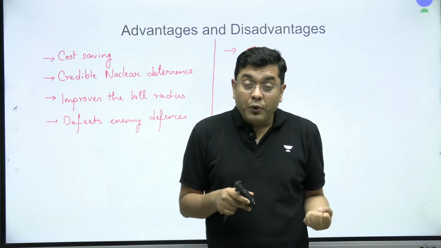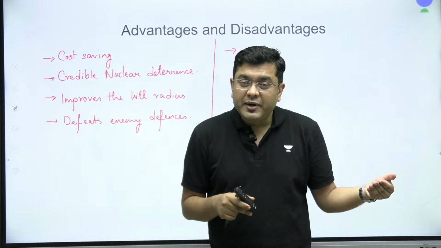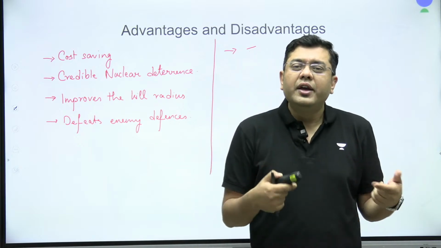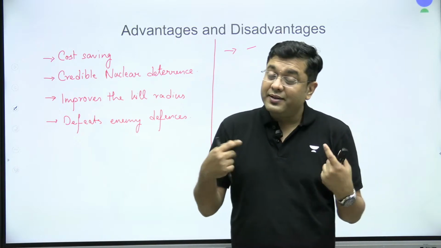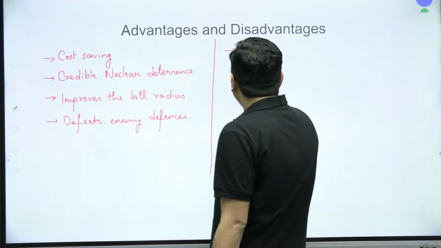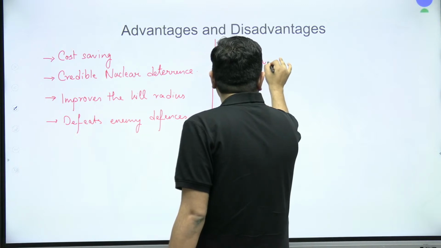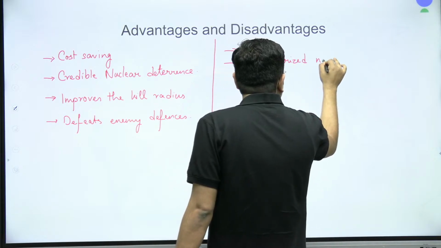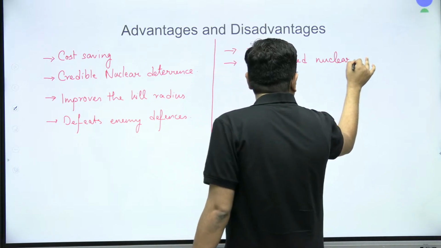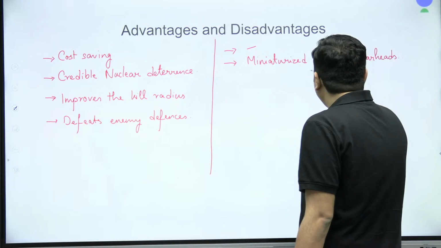For that, you need to import an additional amount of radioactive materials, and that is what raises the eyes and ears of the global community as well. So that is another disadvantage, the development of miniaturized nuclear warheads.